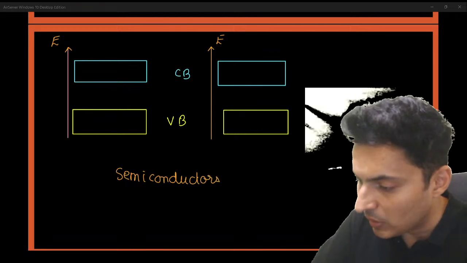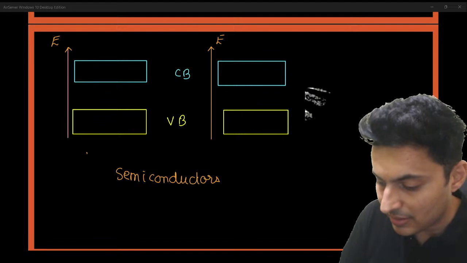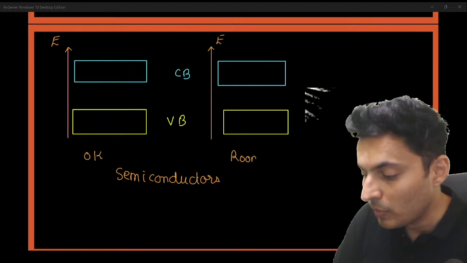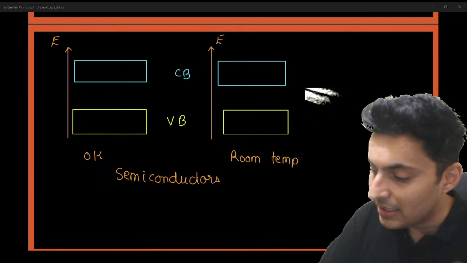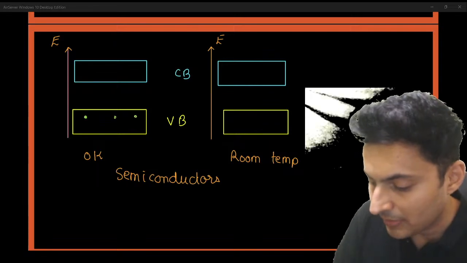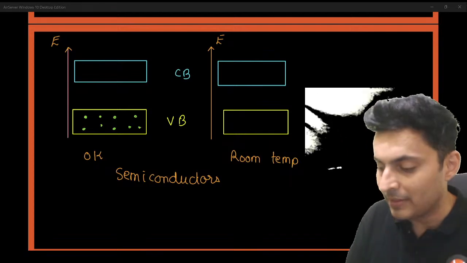If you show the electrons at 0 Kelvin, that is the lowest temperature, and this is at room temperature. You will see that at 0 Kelvin, all the electrons will be in the valence band.